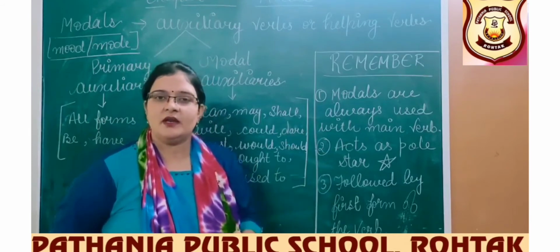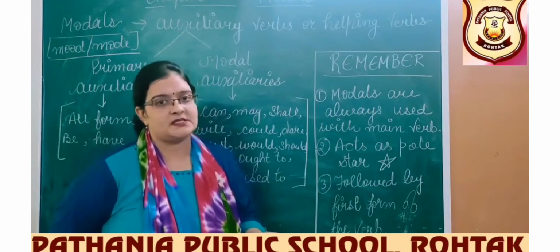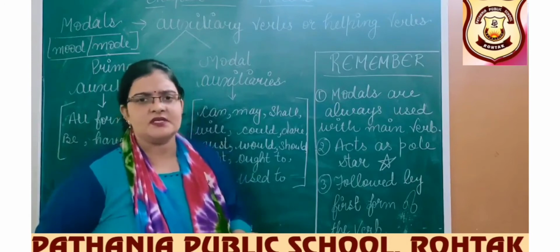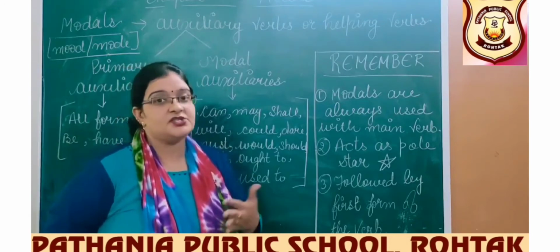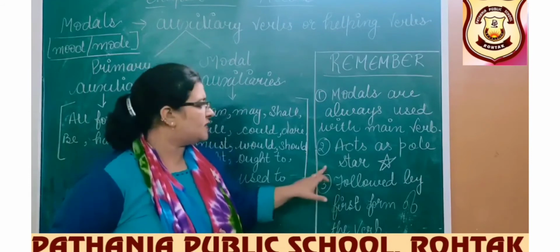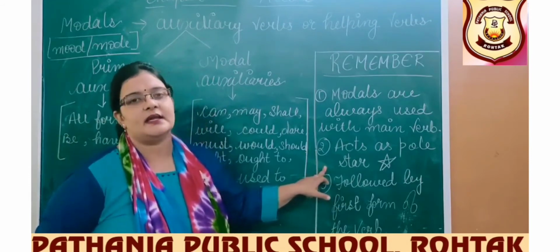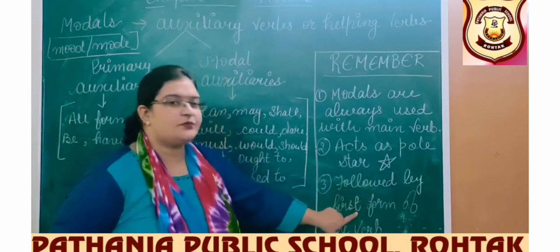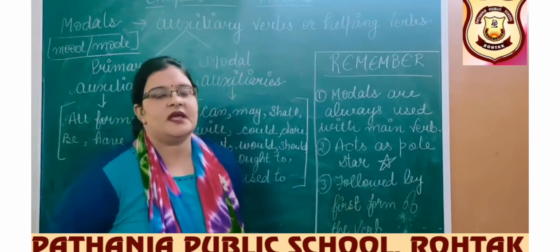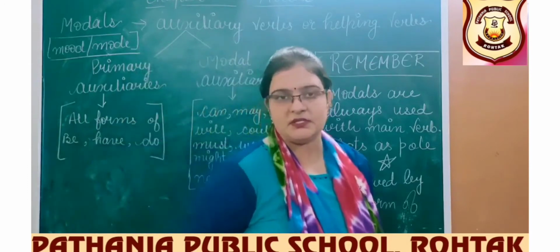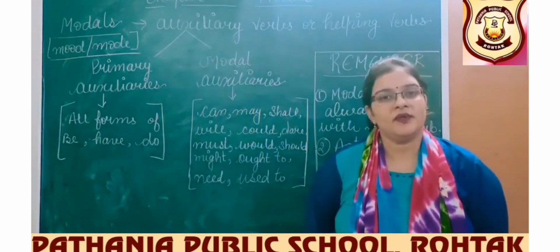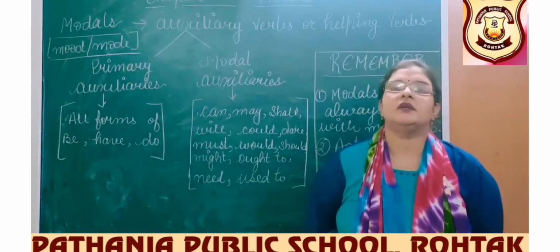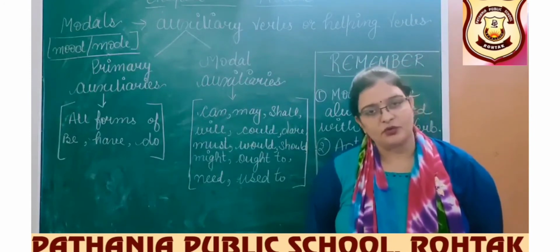He can swim well. They can solve this puzzle. I can solve this puzzle. Irrespective of whatsoever subject is there, the modal is never changed, like a pole star. So that's why it is said that it acts like a pole star. Third, it is followed by the first form of the verb. This we have learnt many a time, and we know this, that after a modal always the first form of the verb is used. Now let's understand the different usage from your book only.